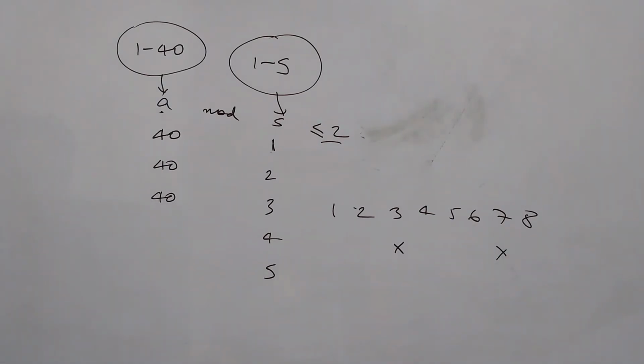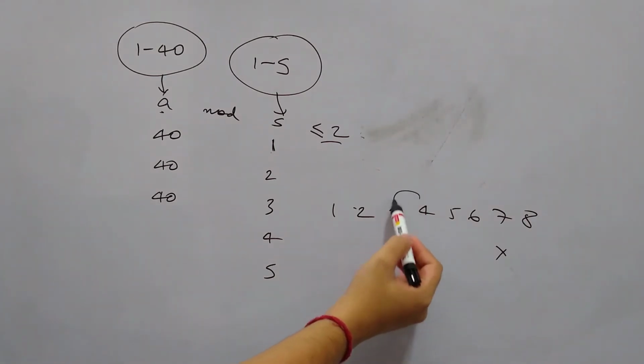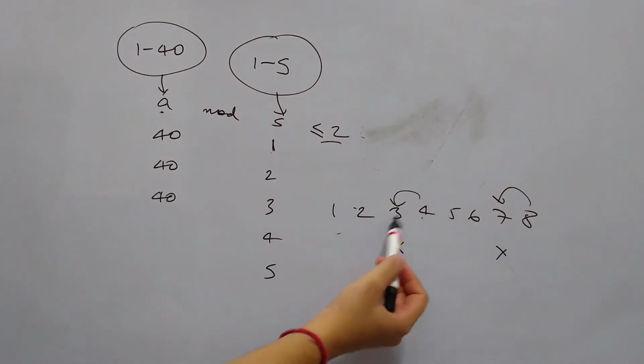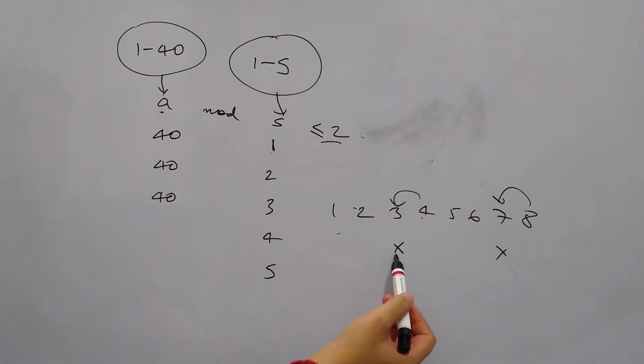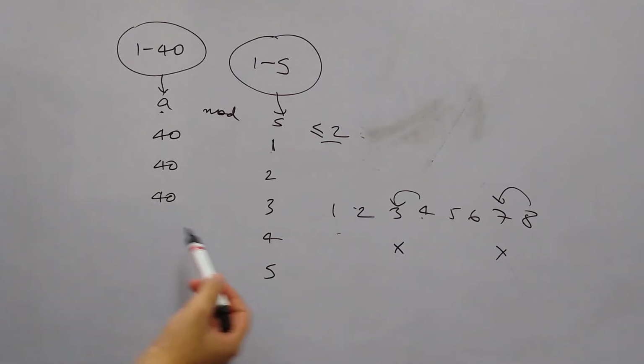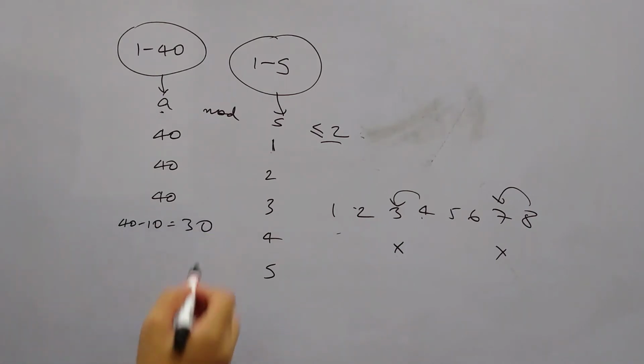So for 4, every number coming before 4 or a multiple of 4 will leave a remainder more than 2. And there will be 10 such occurrences because from 1 till 40, 4 will come 10 times and the number before 4 will also appear 10 times. So there are 10 cases when the remainder will be more than 2. Out of 40 possible favorable outcomes, 10 are gone, so we have 40 minus 10, total 30 favorable cases when S is 4.